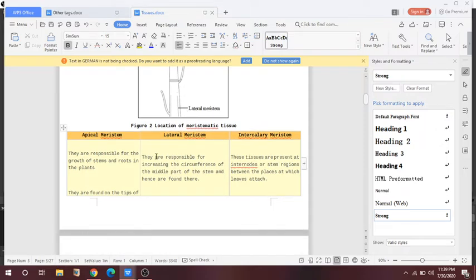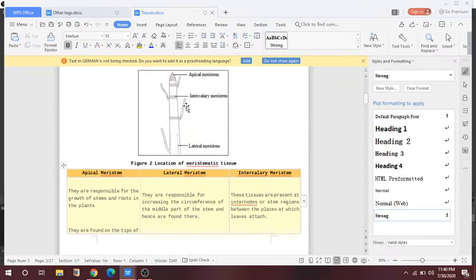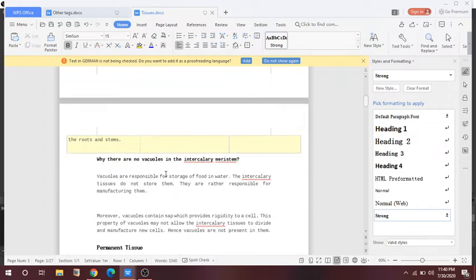Okay, so next is the lateral meristem. They are responsible for increasing the circumference in the middle of the stem and hence are found there. Intercalary meristems: these tissues are present in the internode or stem region between the places at which the leaves attach. So intercalary meristem is between the apical and the lateral one.